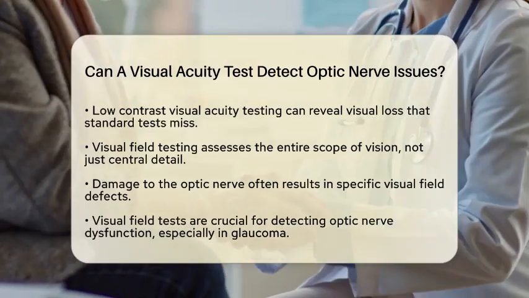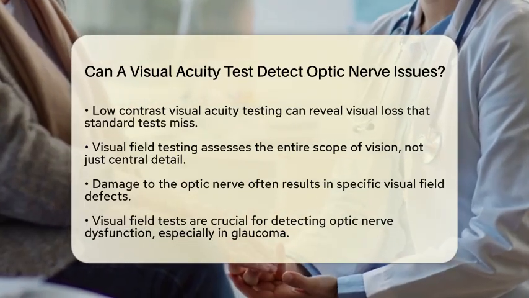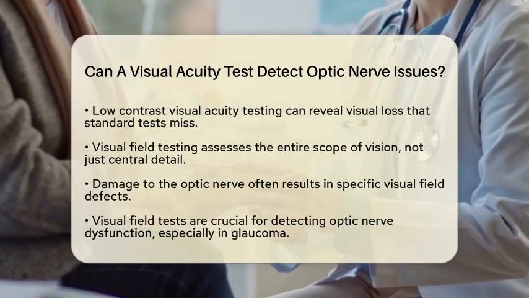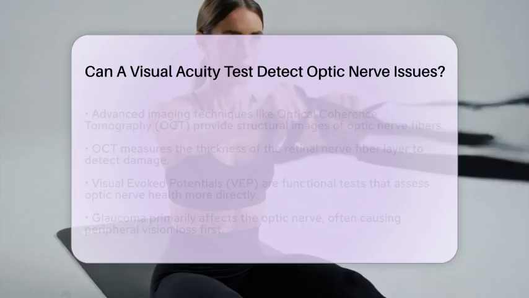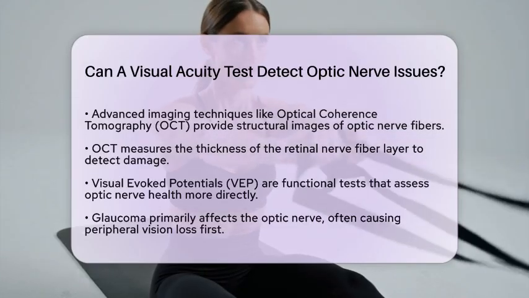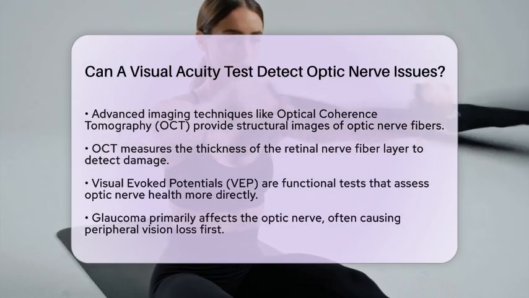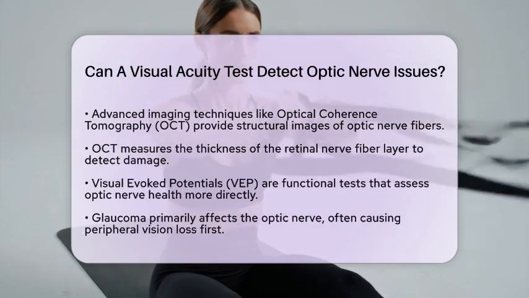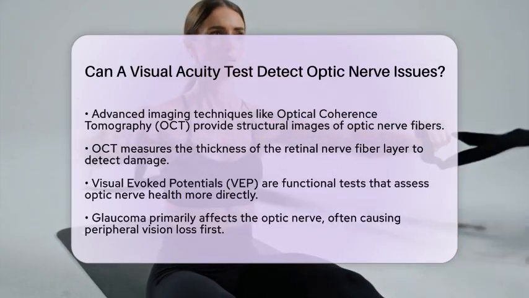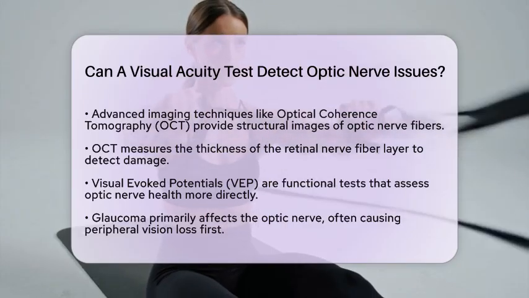Additionally, advanced imaging techniques such as Optical Coherence Tomography, or OCT, can provide structural images of the optic nerve fibers. This method measures the thickness of the retinal nerve fiber layer, helping to detect and quantify any damage. Visual Evoked Potentials, or VEP, are functional tests that can also assess the health of the optic nerve more directly than visual acuity tests alone.